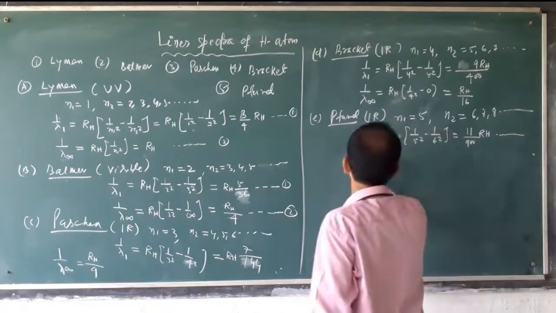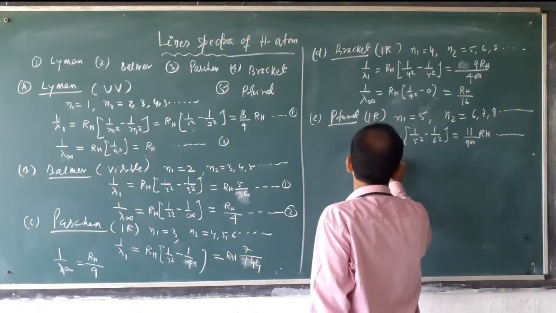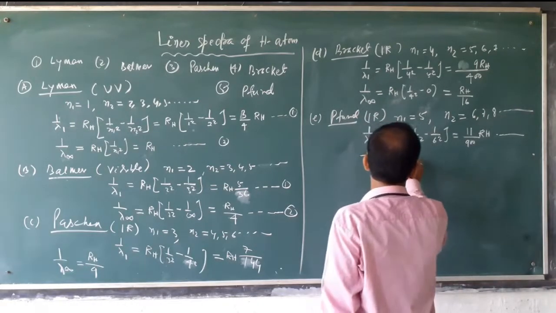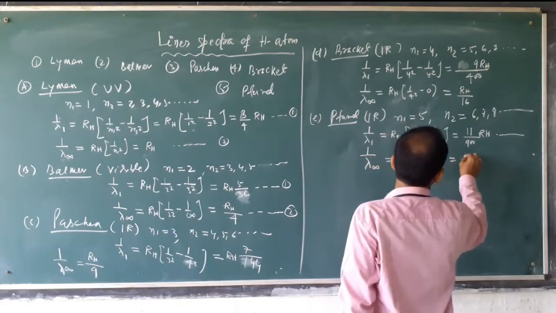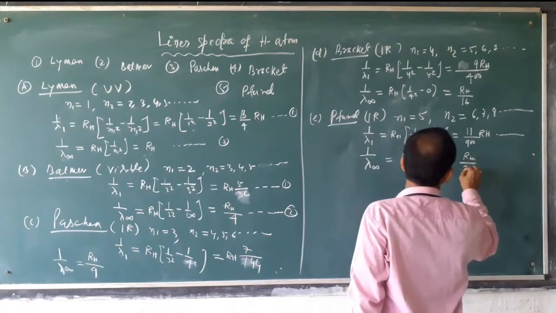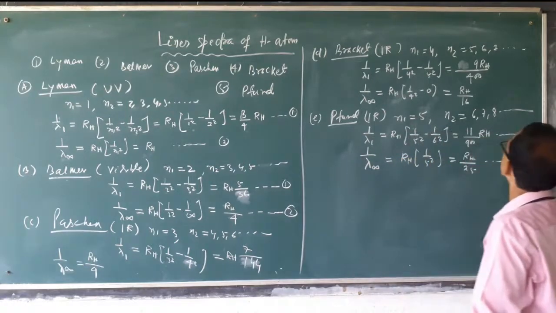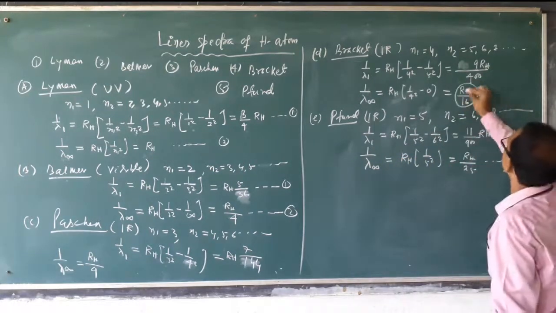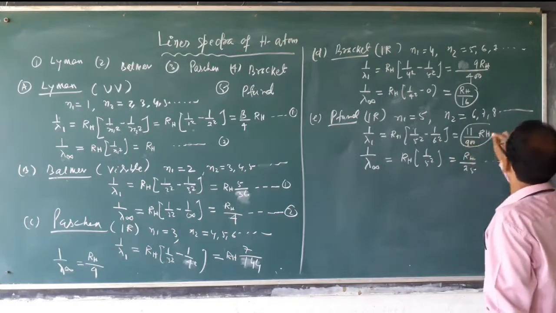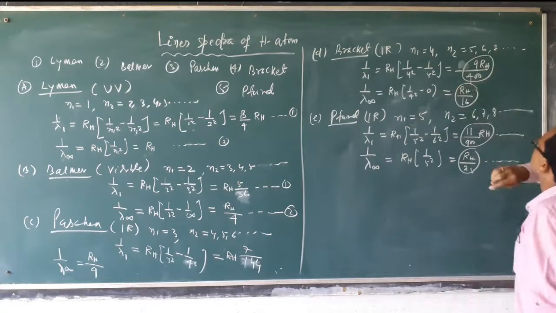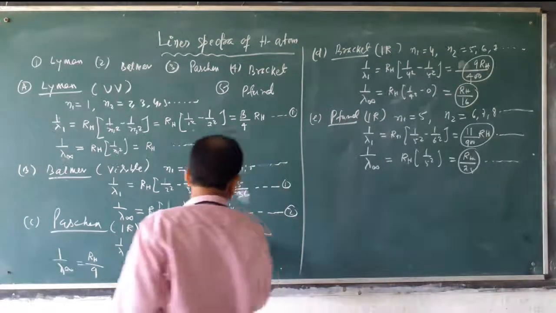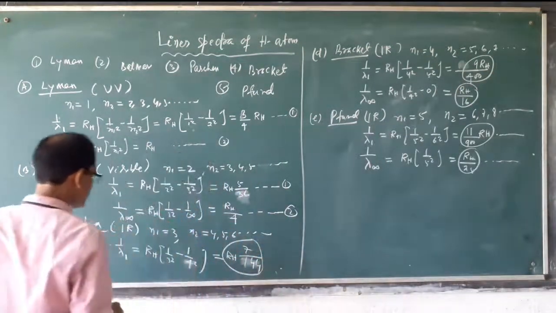Then what is the value of lambda infinity? Lambda infinity value will be RH times 1 by 5 square, that is RH by 25. It is important. All these values are important for calculation. Okay? And this is for each series.